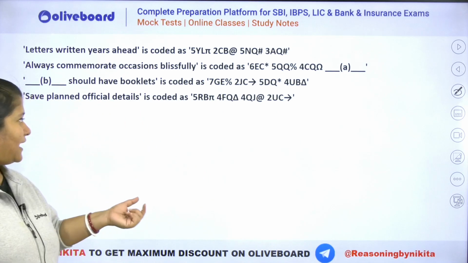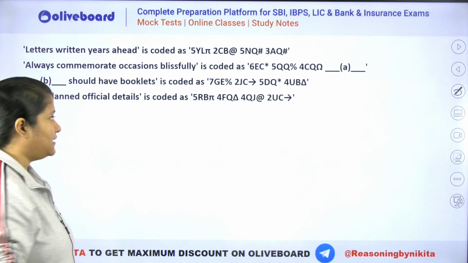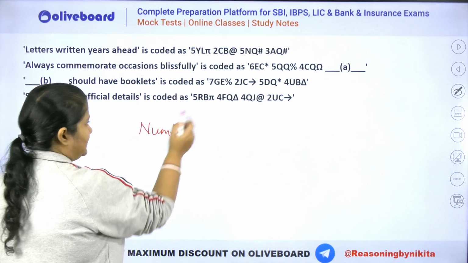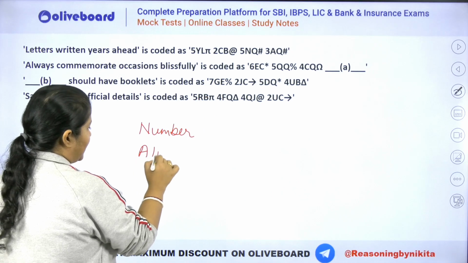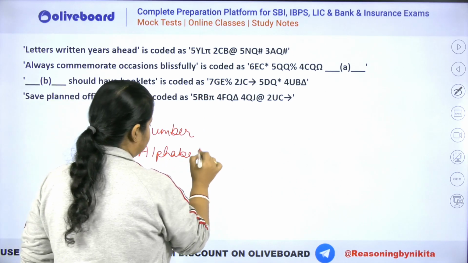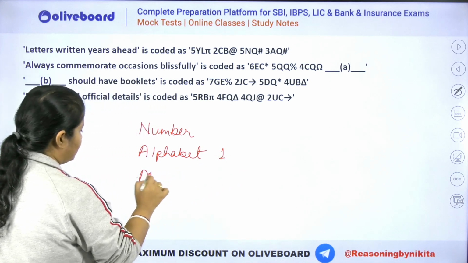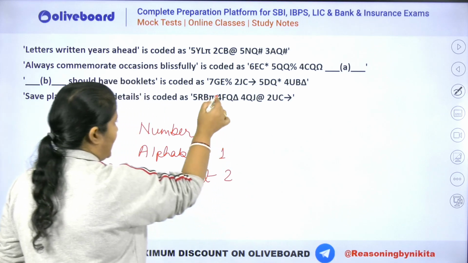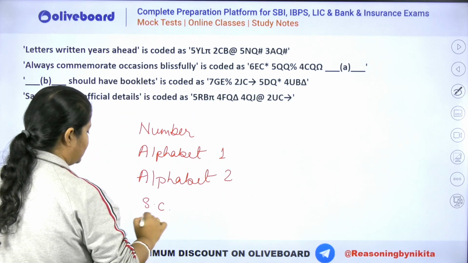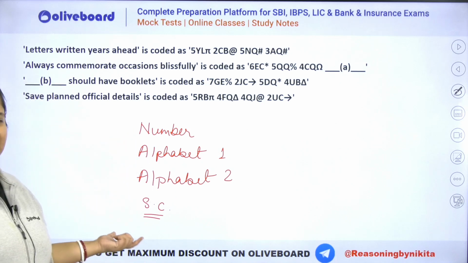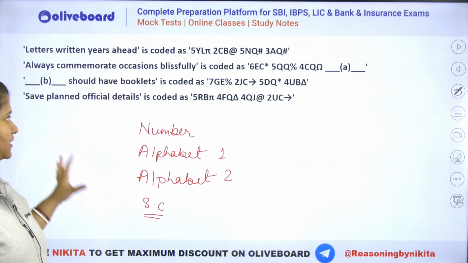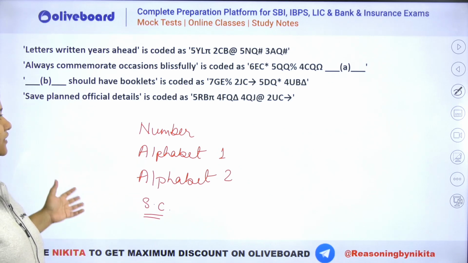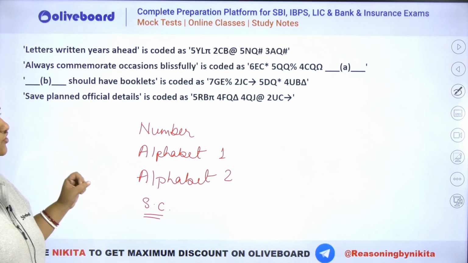So you can see every code has certain things, right? There is a number associated. Then there are 2 alphabets, alphabet 1. There's alphabet 2. And there is a special character. ठीक है, so these are the 4 things which are constituting your code for every particular thing here. Now let's see what is given here. So 5YL pi 2CB at the rate 5NQ hash 3AQ hash.